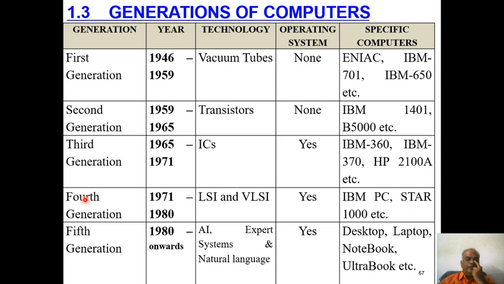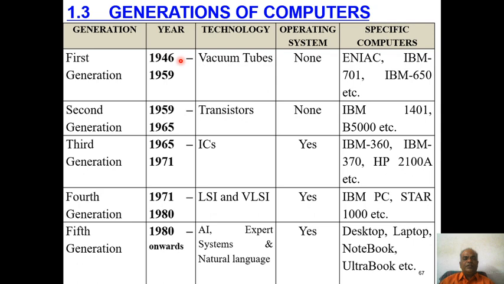The first generation computers are in between 1946 to 1959. All of you carefully remember these years. The first generation starts from 1946, and runs between 1946 to 1959.